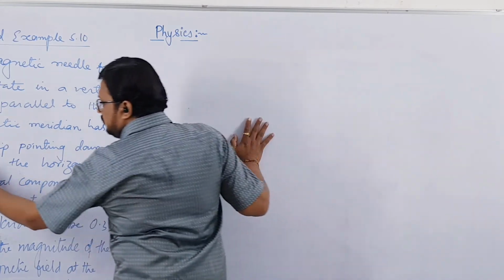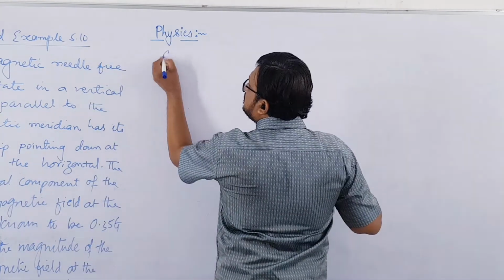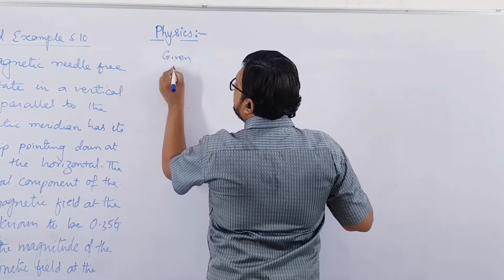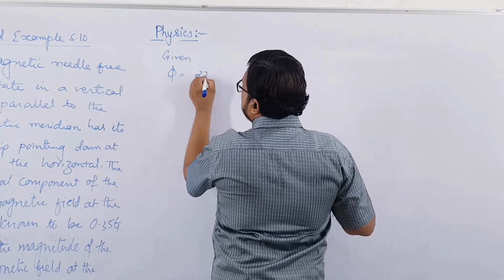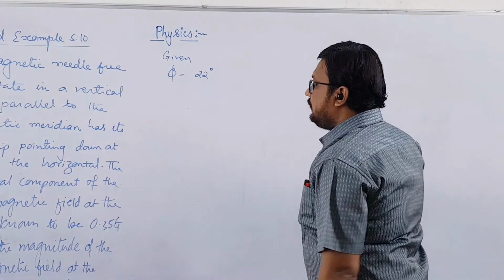Pointing down at 22 degrees means this is the angle of dip given. So you can say that the given angle of dip is 22 degrees with the horizontal.